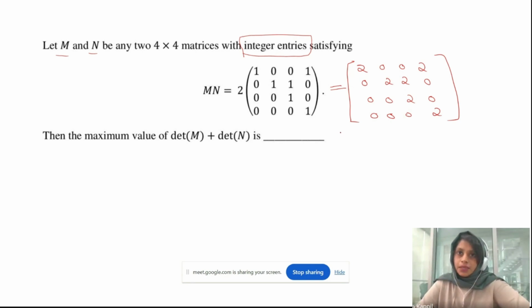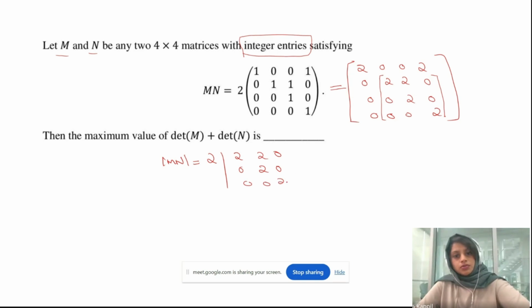Okay, now let's find the determinant of MN. How can we find the determinant of MN here? I think we can consider this as another matrix and expand using this element, then find the determinant of the smaller matrix. So the determinant of MN is equal to 2 times the determinant of the matrix 2, 2, 0, 0, 2, 0, 0, 0, 2. And what about the other elements? All other elements are 0 here, right? So we don't need to calculate them.